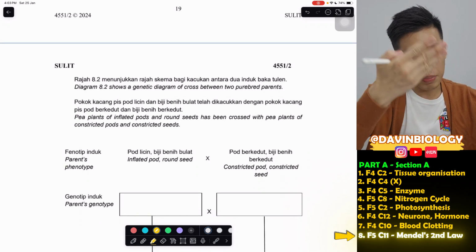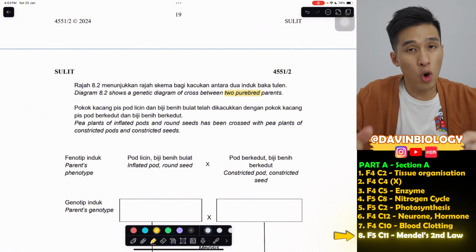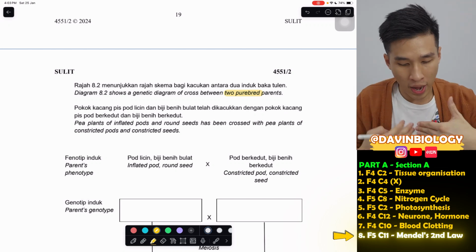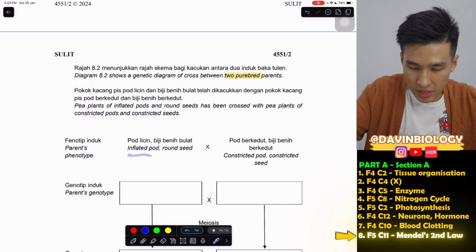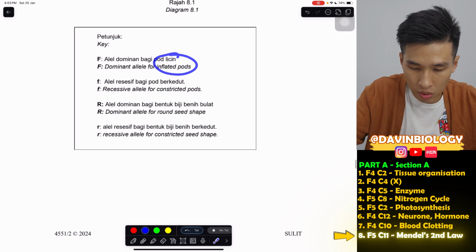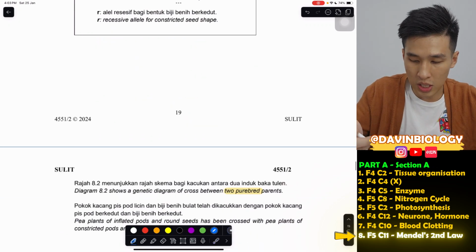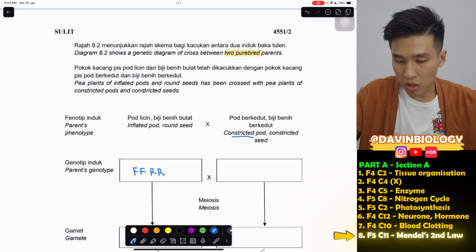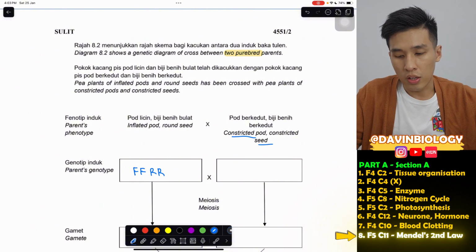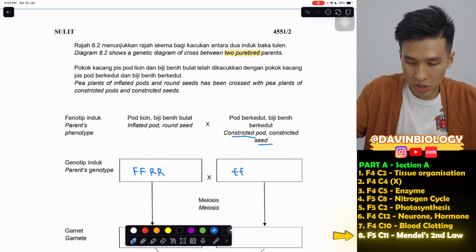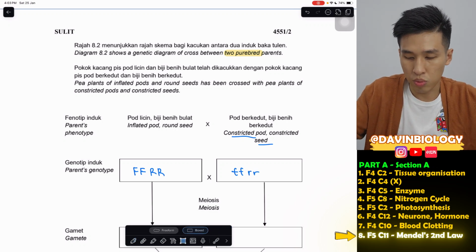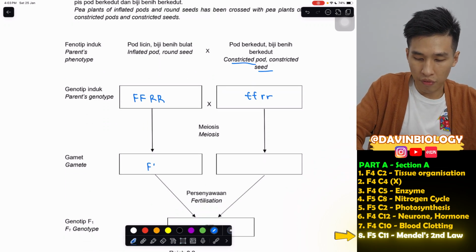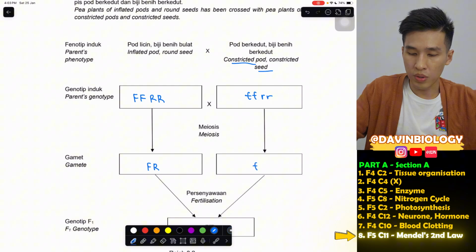Both of these plants are pure breeds. Pure breed means the allele has no mix, it is either capital or small, no big and small. So inflated pod and round seed: inflated is a dominant allele, round is also dominant. Since it's pure breed, it's capital F and big R. The opposite is constricted pod, constricted seed. Recessive must definitely be pure breed, because the only way to show recessive is by having two recessive alleles present without the dominant. So the gametes produced are one big F, one big R, and one small f, one small r.